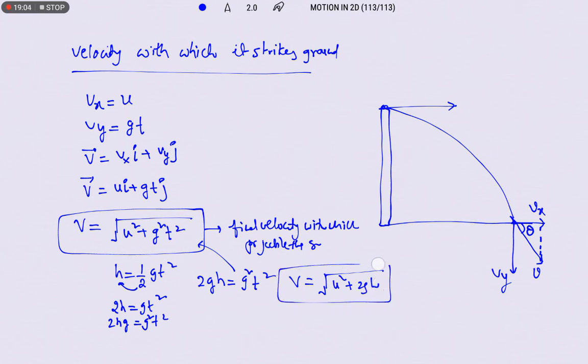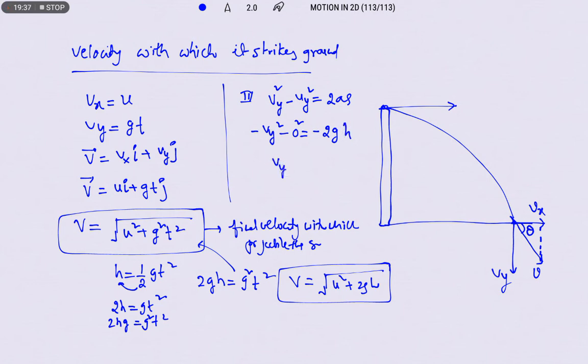This we can derive with the help of the third equation of motion. From the third equation of motion, vy square minus uy square is equal to 2as. So minus uy square, where uy is 0, is equal to 2g, and here it will be h.